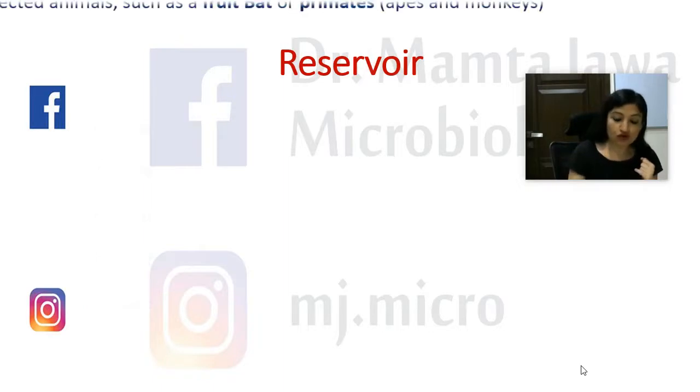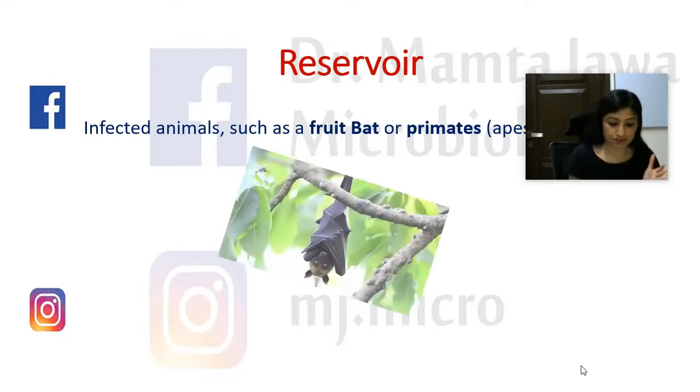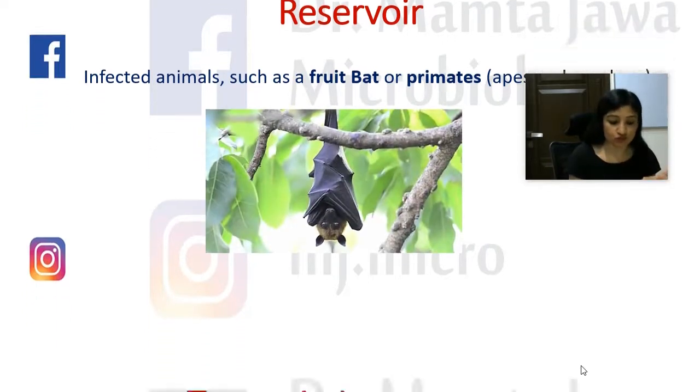Now, moving on to the reservoir of these viruses. The exact reservoir is not known, but the infected animals like fruit bats or primates like apes and monkeys are believed to be the reservoirs. Okay, this is a picture of a fruit bat.